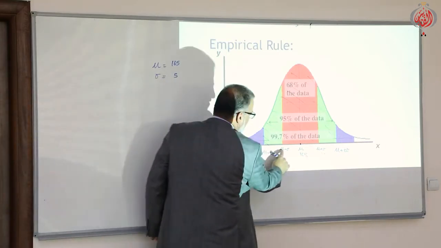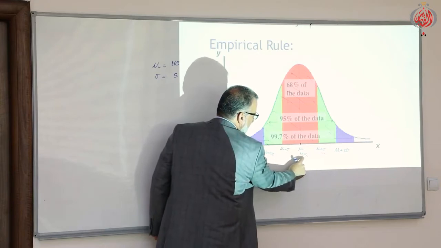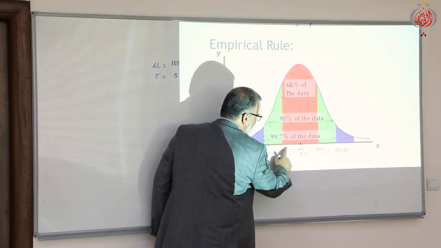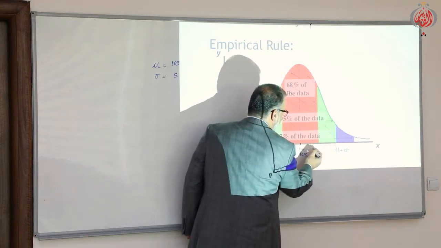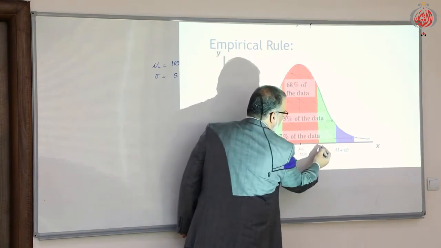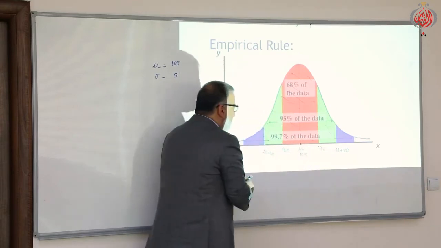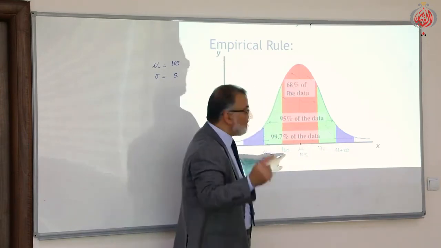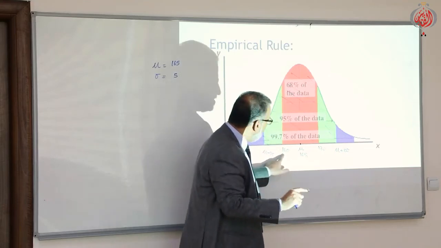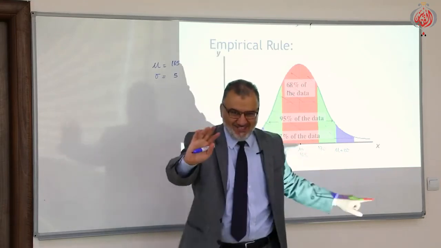So mu minus sigma means 165 minus 5, which is 160, and here 165 plus 5, 170. What does it mean? It means 68% of the students in your class have heights from 160 to 170, almost.